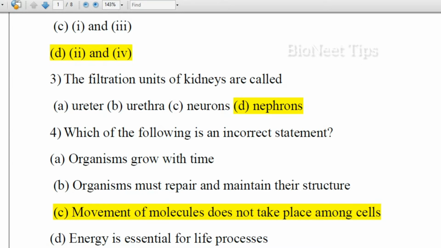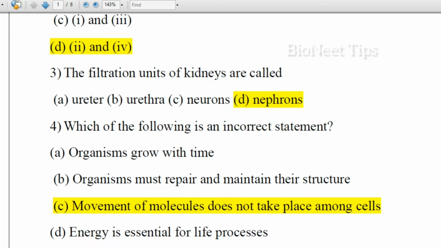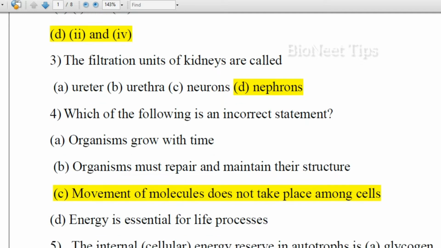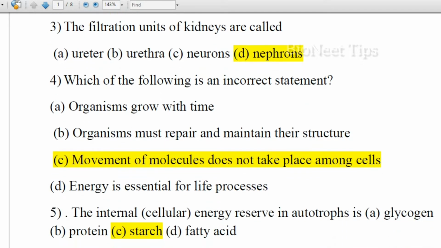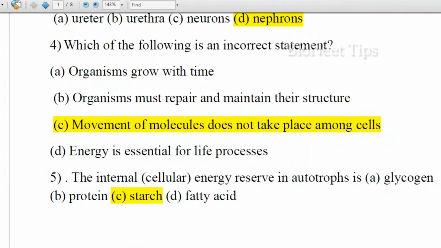We all know that organisms feed on food and obtain energy, which is nutrition. So, movement of molecules does not take place among cells, which is not true. There is movement of molecules by the process of diffusion and osmosis among the cells. So, it does take place. So that is the incorrect statement here.